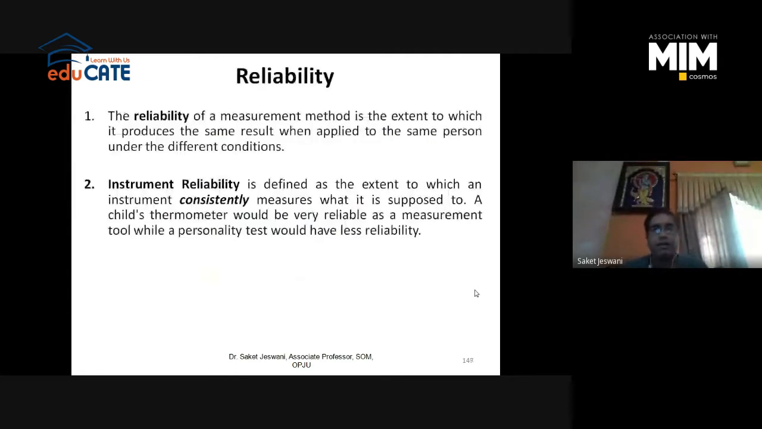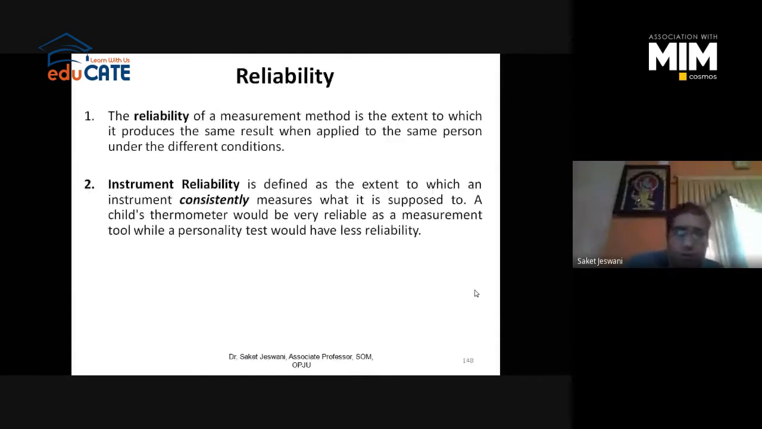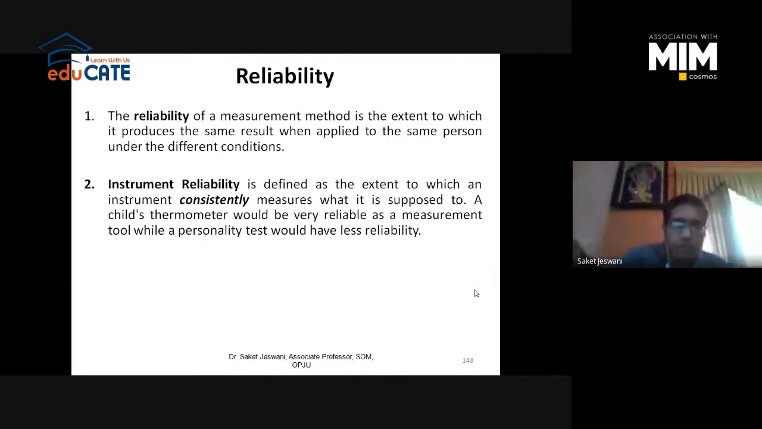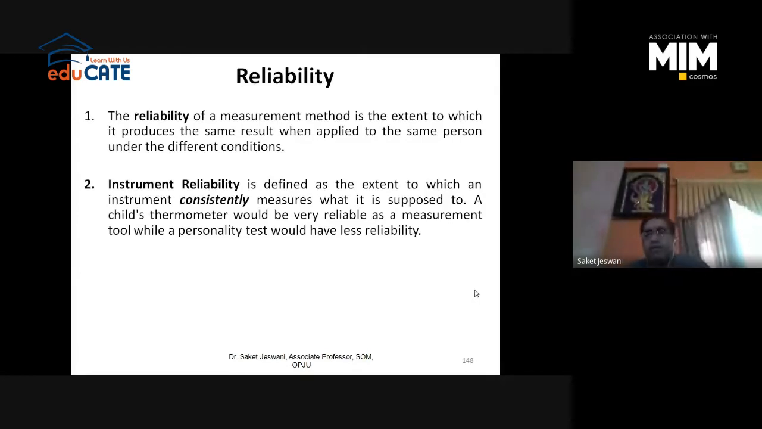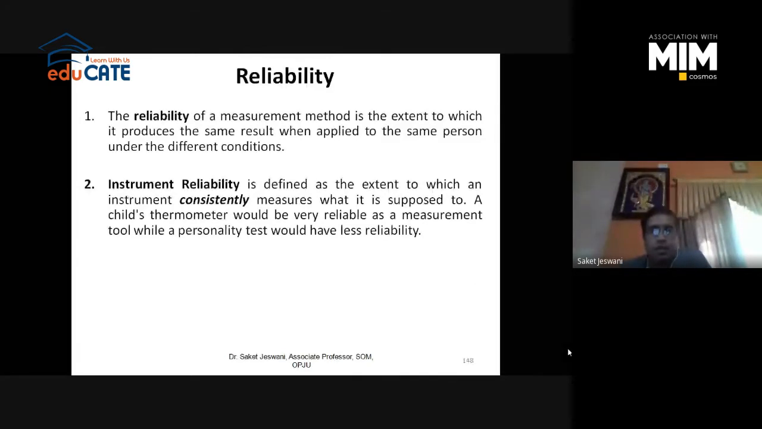So reliability is the extent to which a measurement method produces the same results when applied to the same person under different conditions, right? Suppose you have identified a self-esteem scale, a self-esteem measurement instrument. It means you're checking the self-esteem of an individual. So you have identified certain questions which will help you to identify the self-esteem level of an individual. While checking the reliability of your measurement instrument, you check whether it is providing you the same data with the same person under different conditions.